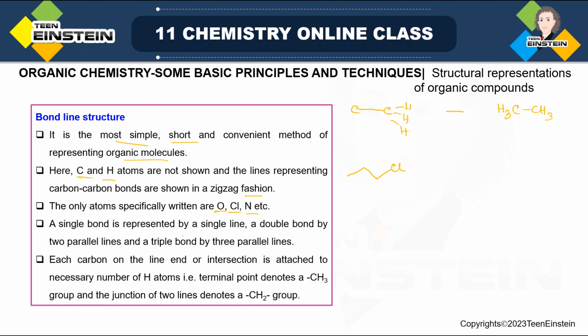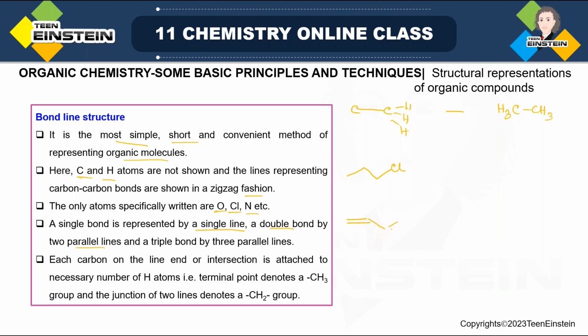Now, a single bond is represented by a single line. If it is a double bond, it will be represented by two lines. Now, the second example, remember, in that case there are double bonds. So how will we write it? This is a double bond. Then there will be a single bond. And after the single bond, there is a triple bond also.